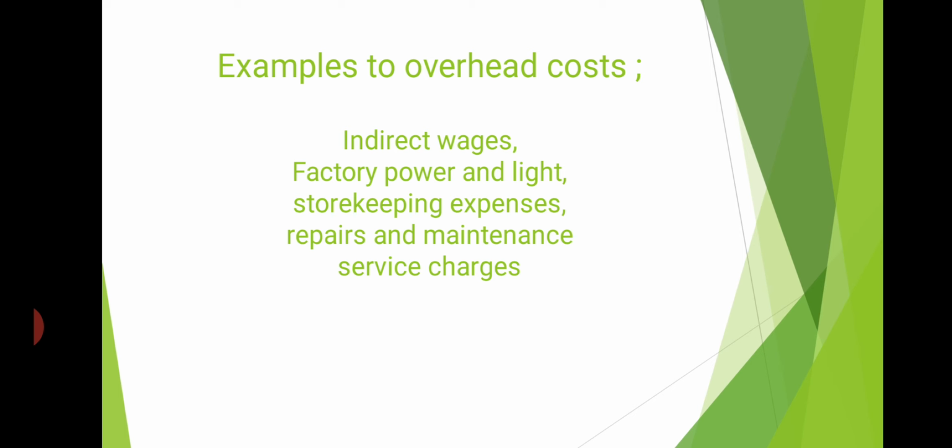So, examples of overheads. Indirect wages. Indirect wages are paid to the laborers who are indirect employees or who are not directly involved in the production process, like watchman, supervisor, etc. Next is factory power and light. These support production, but are not directly involved in production.